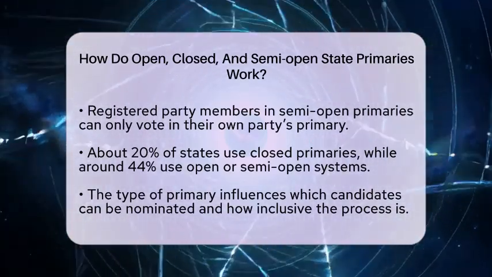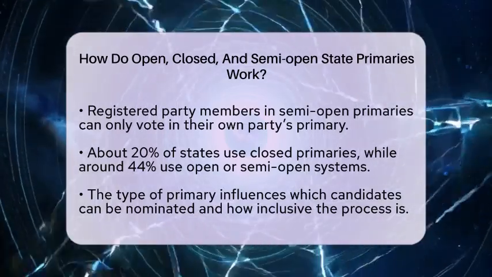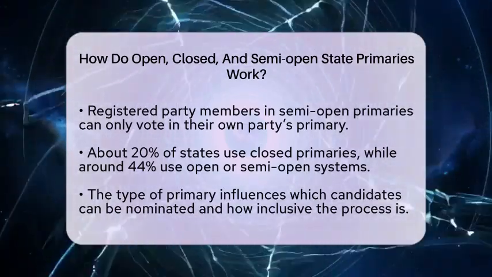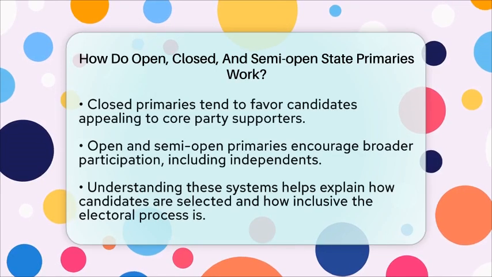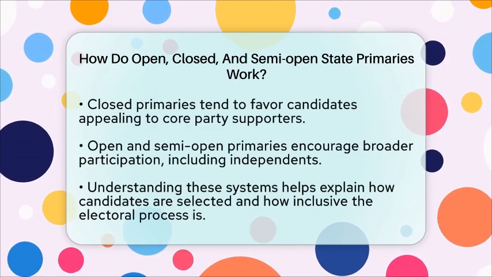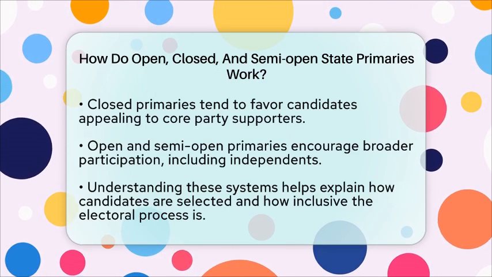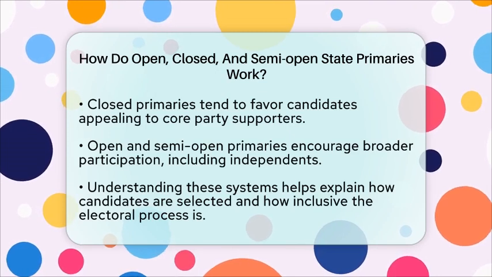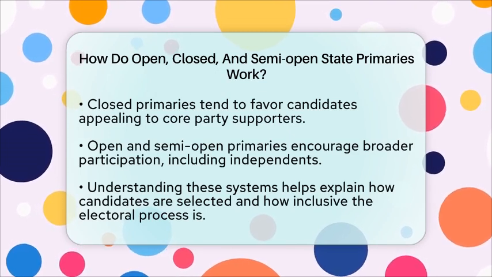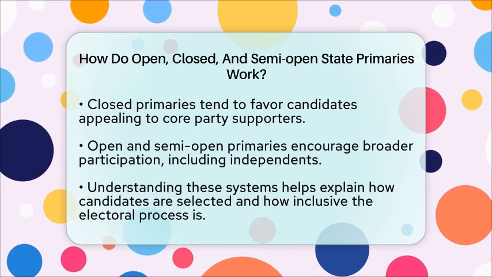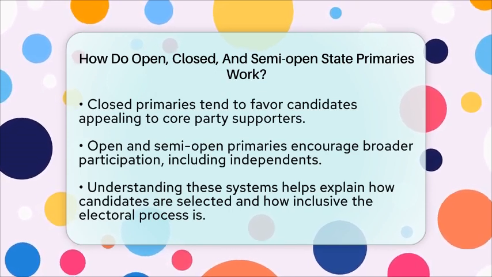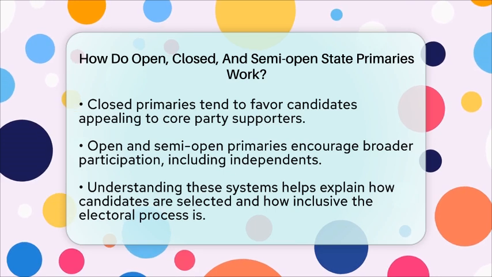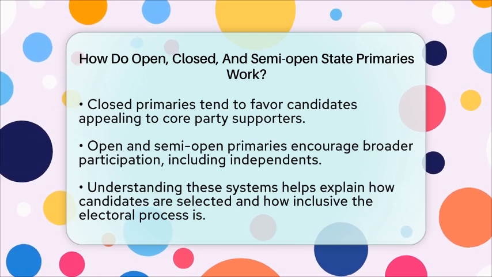Like open primaries, voters in semi-open systems pick one party's ballot and cannot vote across different parties in the same primary. States choose which primary system to use based on their laws and party preferences. About 20% of states use closed primaries, around 44% use open primaries, or allow unaffiliated voters to participate, and some use semi-open or semi-closed systems.